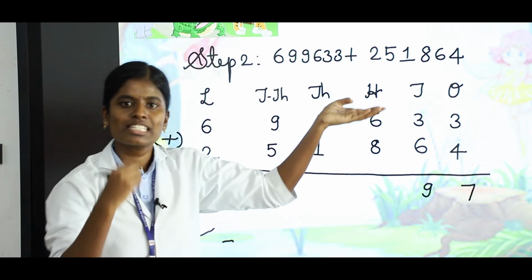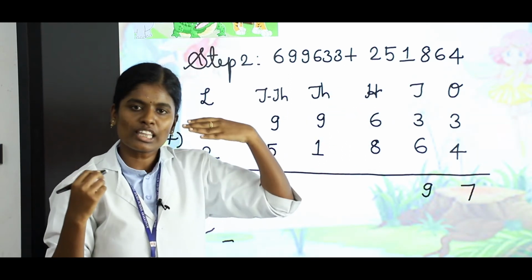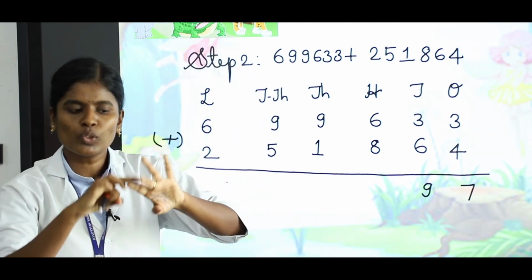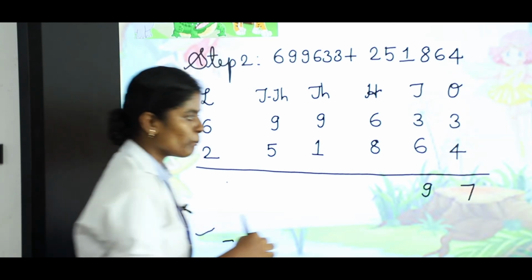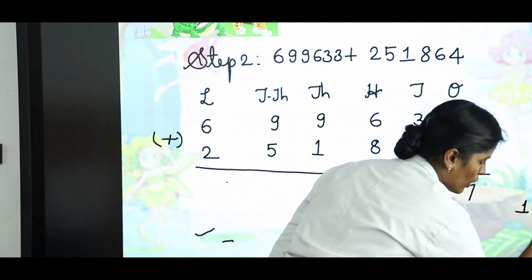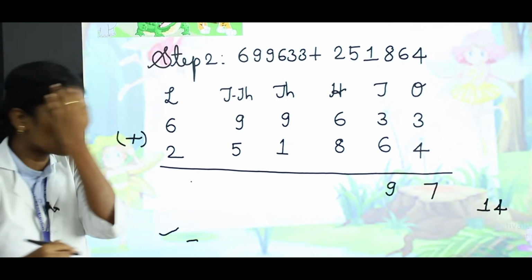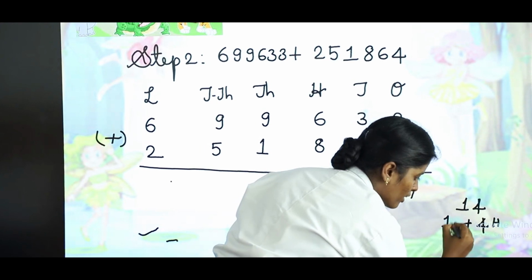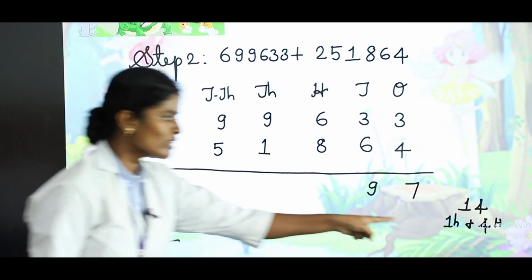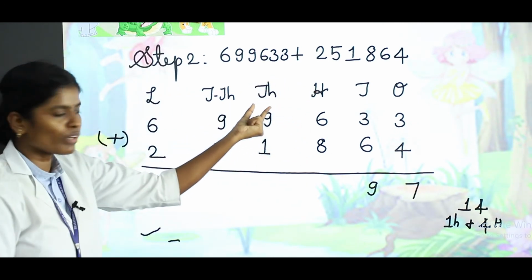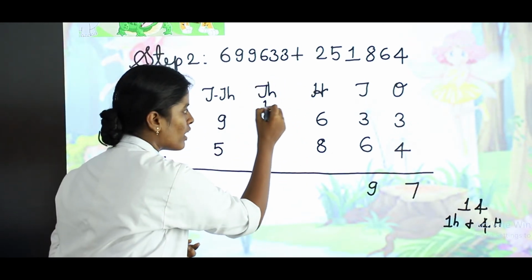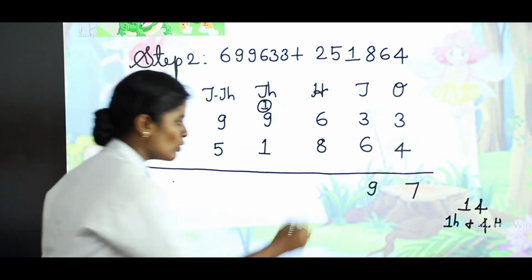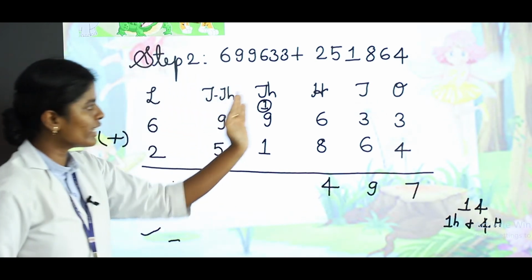Take the 100 place, 600 plus 800. 6 in the mind, 8 in the finger. 6 after, 7, 8, 9, 10, 11, 12, 13, 14. Here you got 2-digit number 14, right? Now we are going to split this. 400 plus 100. In this 100 should be written on the carry over to the 1000 place. 1. And the 400 should be written under the 100 place value. Right? 4.